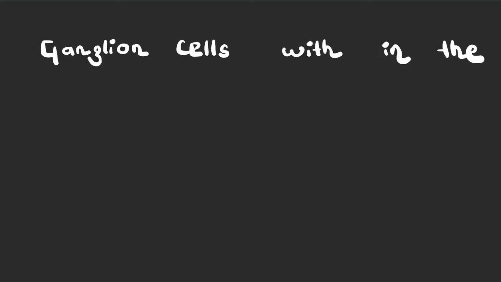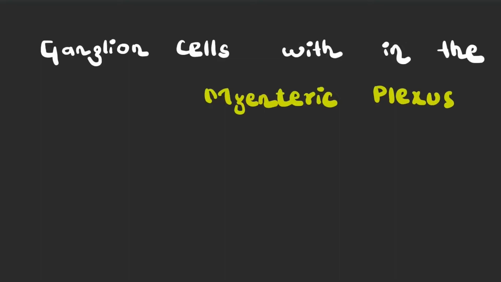The achalasia occurs when there is damage to the ganglion cells within the lower esophagus. But the question is, where in the lower esophagus the ganglion cells are damaged? The answer to this question is within the myenteric plexus of the lower esophagus. So to summarize this, the ganglion cells within the myenteric plexus of the lower esophagus are damaged in achalasia.